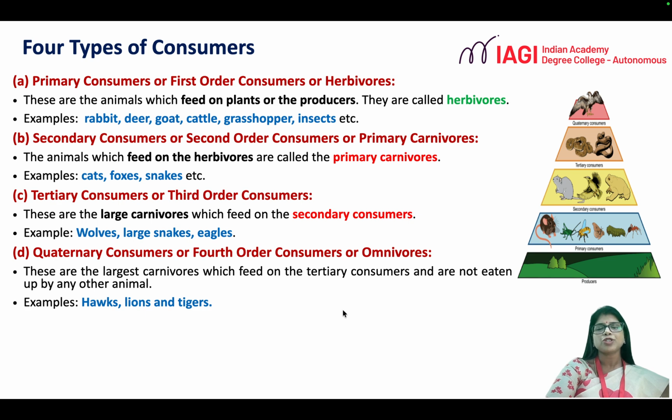Tertiary consumers basically comprise large carnivores which feed on the smaller carnivores, like wolves, large snakes and eagles. And the last category is the predators or the quaternary consumers, which feed on much larger carnivores. Examples: lions, hawks, tigers, etc. come under quaternary consumers. So these are the 4 different types of consumers.